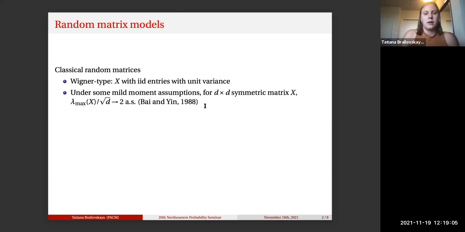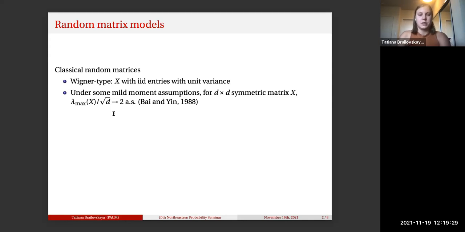For example, since this talk will be about the largest eigenvalue, I'll mention a result about this in this context. In particular, if we make some assumptions on the moments of the entries, we can show for these Wigner matrices, the largest eigenvalue scaled by square root of the dimension converges to the constant 2 almost surely. And we actually have a lot more information about these objects, but I will not get into that.